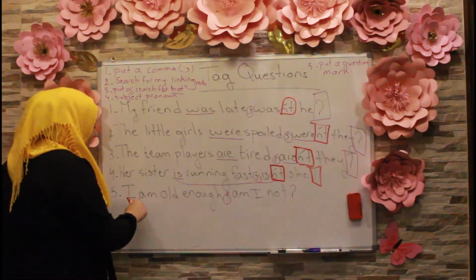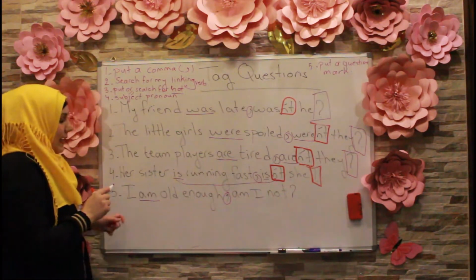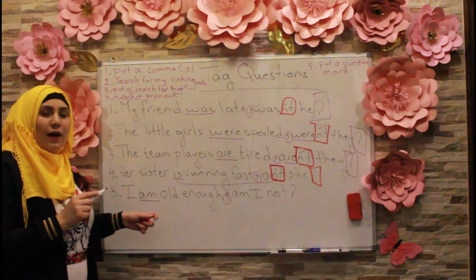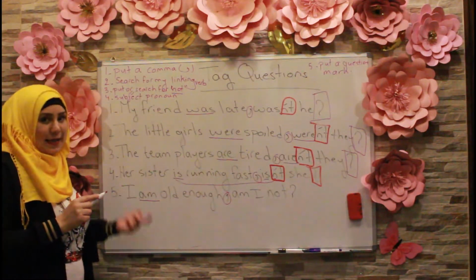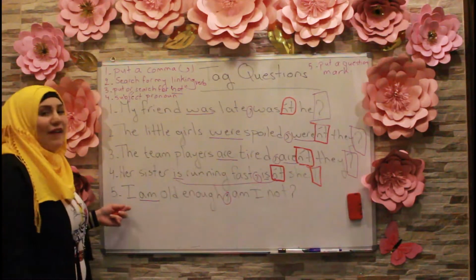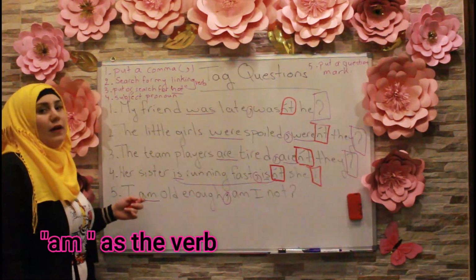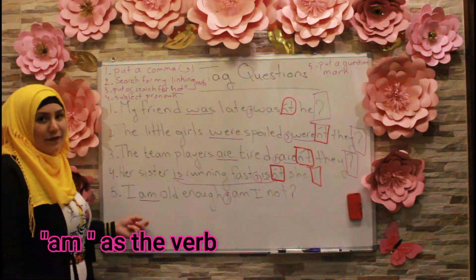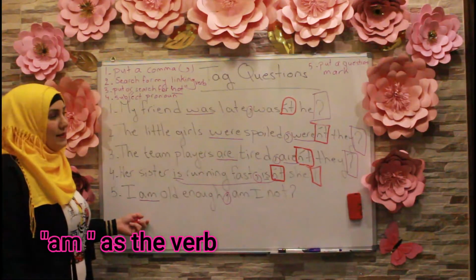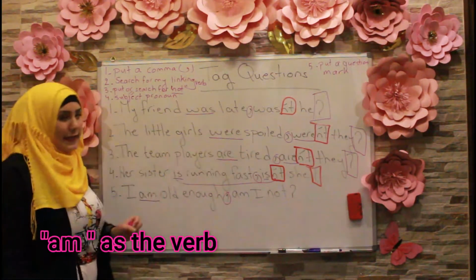So am is my linking verb. Now in this case, I have an exception. Whenever I have am as my linking verb or helping verb, I must not follow the same rule done here.